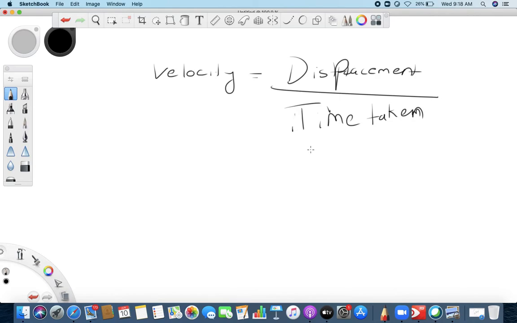Now let's continue ahead and see what next they are going to tell you. This velocity, displacement upon time taken, has again the same unit, meter per second. What is the same unit? Meter per second. So that's my whole point. Velocity is displacement upon time taken, and speed is distance upon time taken, and the unit for both is meter per second, right? So that is what I was talking about yesterday. What is the difference between speed and velocity? It is very simple.